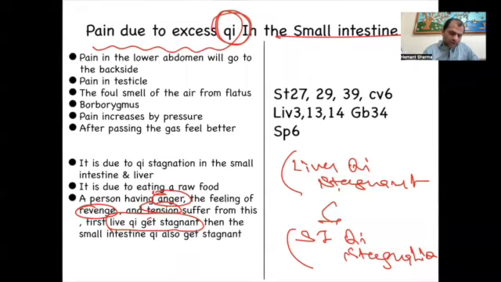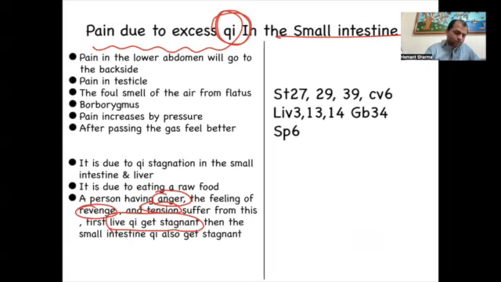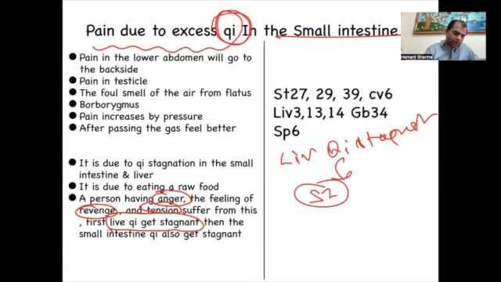Why is the liver chi stagnation attacking the small intestine and making the SI meridian excessive?